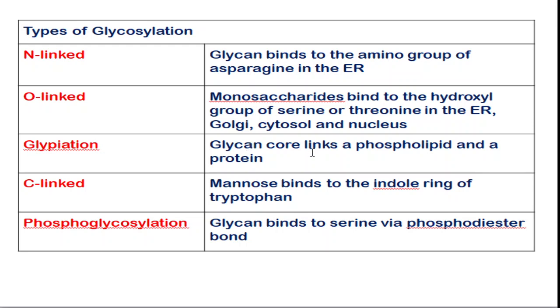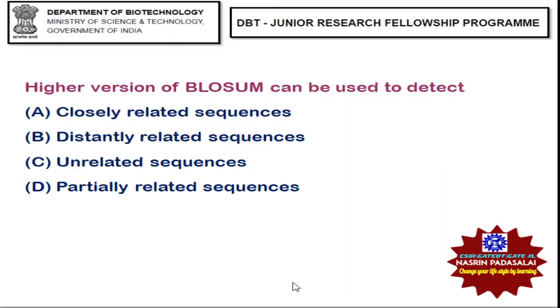Here the glycan core will be linking your phospholipid and protein. So this is an important process which helps to hold glycolipids like GPI anchor in the plasma membrane. Okay, next is C-mannosylation, in which your mannose will be binding to the indole group of your tryptophan amino acid. Next is phosphoglycosylation, where your glycan will be bound to the serine amino acid by forming a phosphodiester bond.